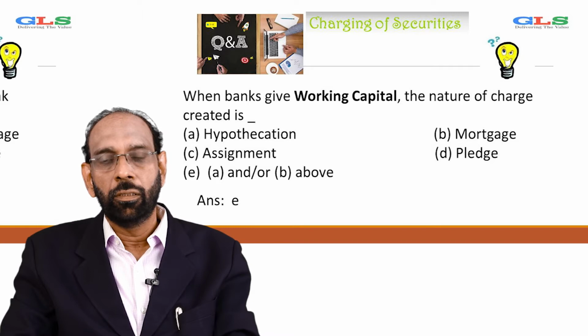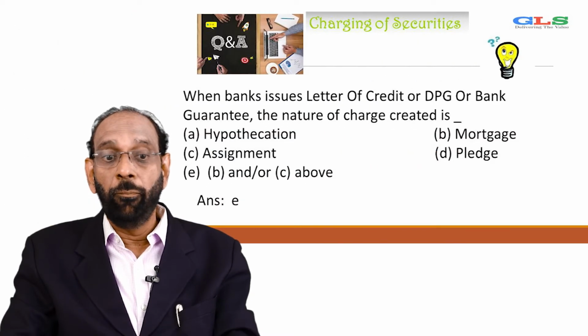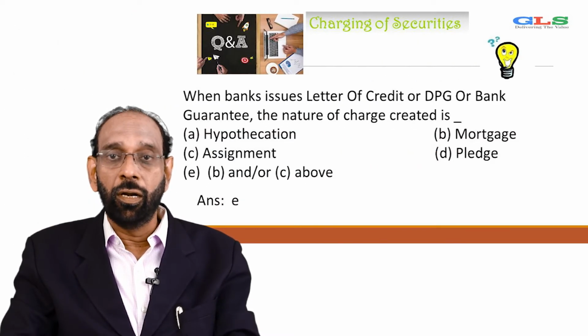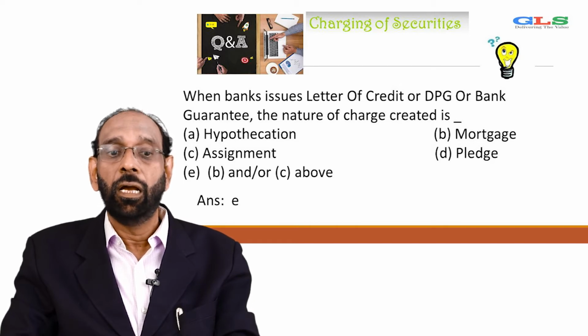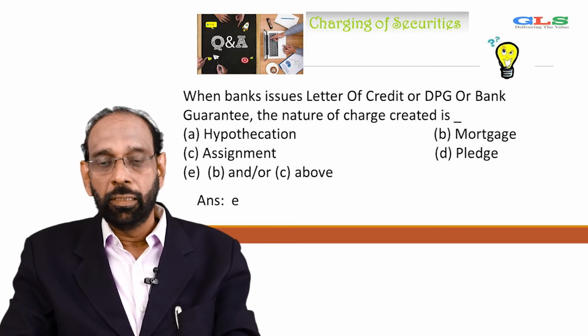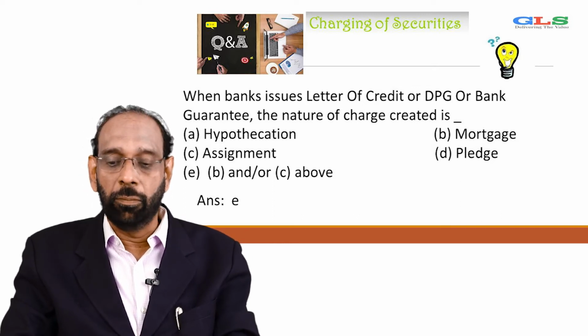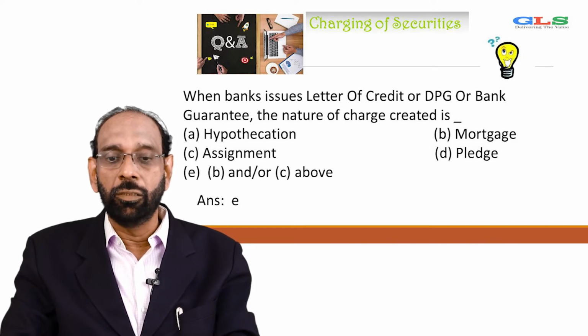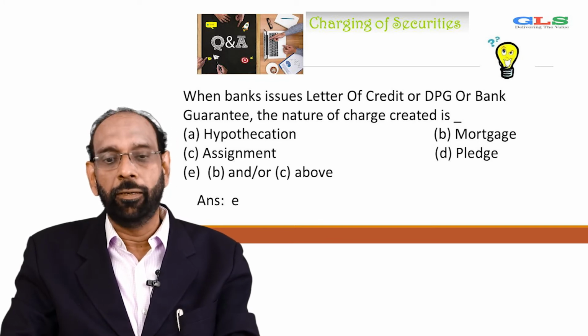Next question. When bank issues letter of credit or DPG or bank guarantee, the nature of charge created is hypothecation, mortgage, assignment, pledge. Next is B and or C above. Little tricky. Remember, when there is a letter of credit, the answer is E, that is the B and C, that is mortgage and or assignment.